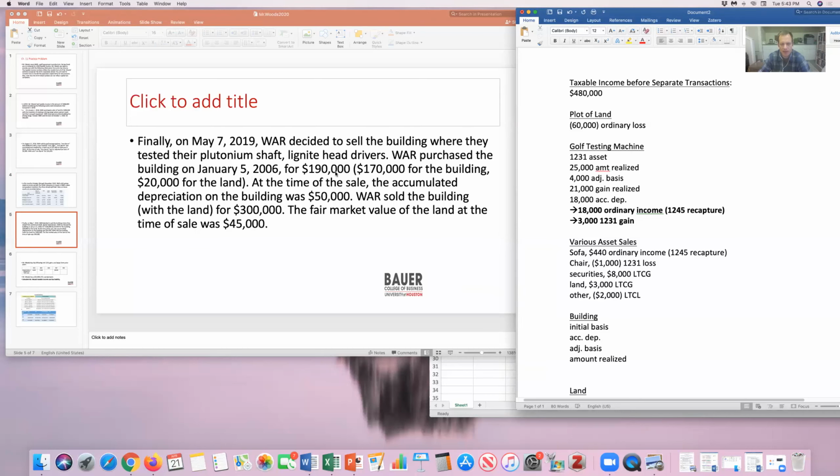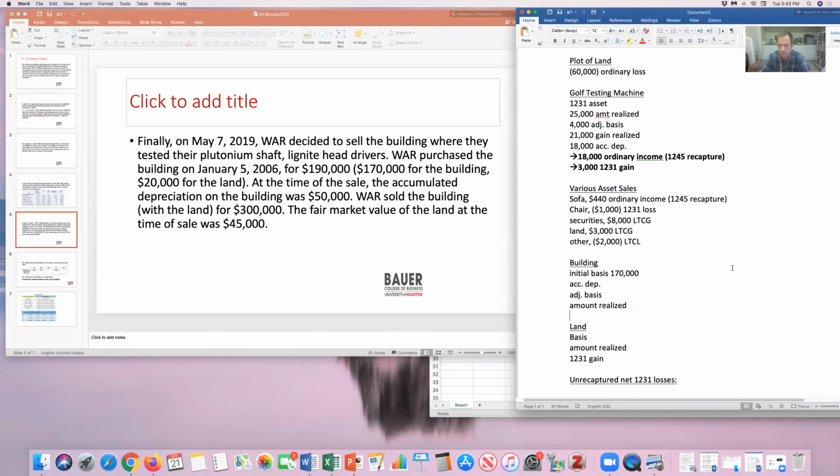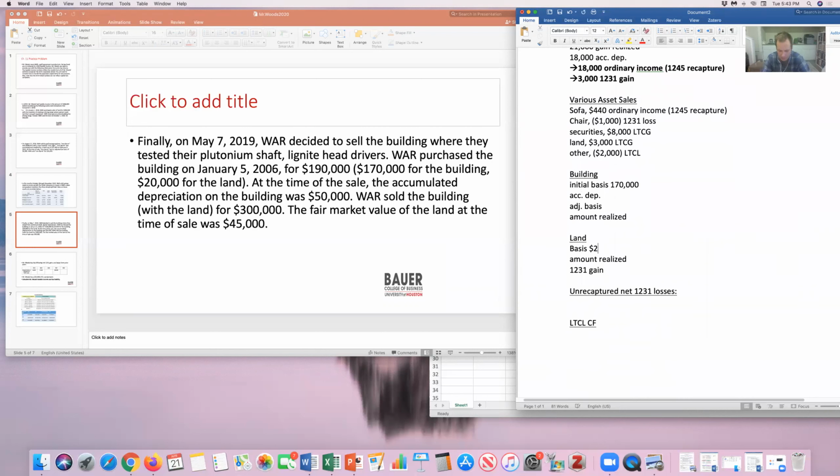So they're saying for that initial purchase price, they allocated $170,000 to the building. So initial basis of $170,000 for the building and $20,000 for the land. So I'm going to have some land here. The initial basis for the land, $20,000. At the time of sale, the accumulated depreciation on the building was $50,000. Let me write that down. That's going to make the adjusted basis of the building $120,000. The land, right, won't depreciate. Basis is always going to be $20,000.